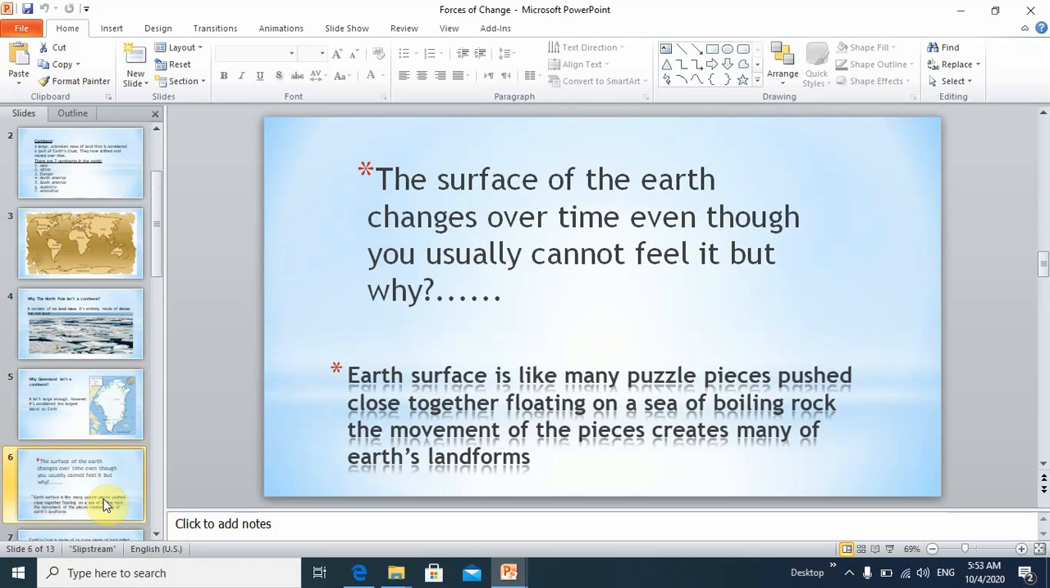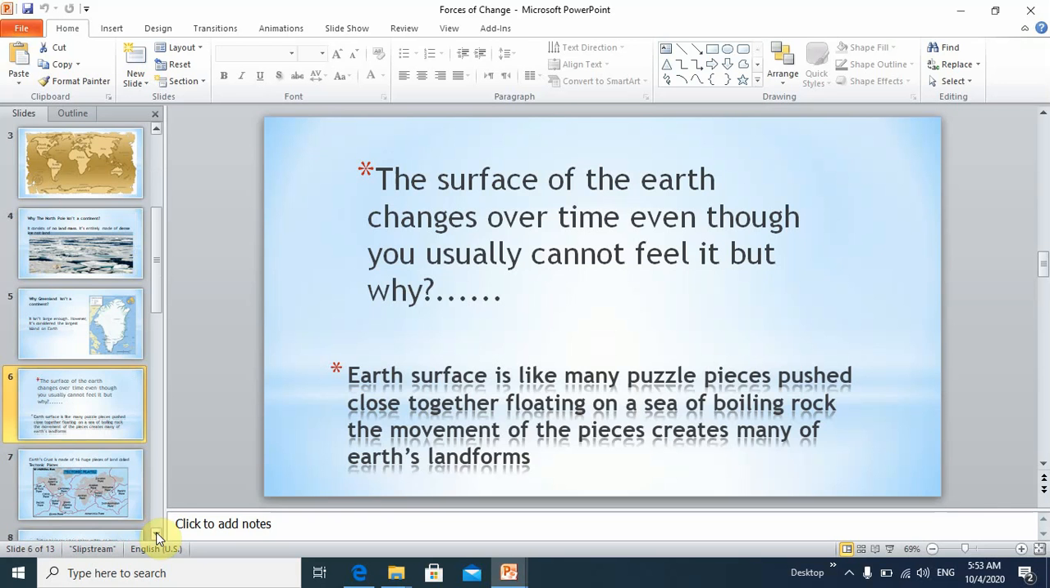The surface of Earth changes over time, even though you usually cannot feel it. But why? This is because Earth's surface is like many puzzle pieces pushed close together. They are floating on a sea of boiling rock. The movement of these pieces creates many of Earth's landforms, such as mountains, hills, and so on.